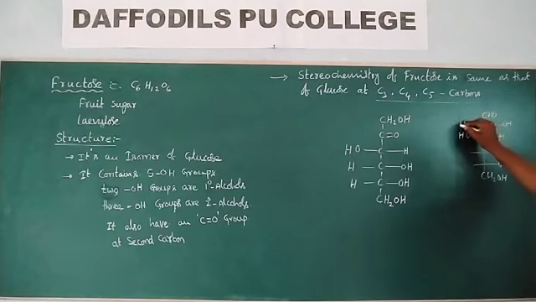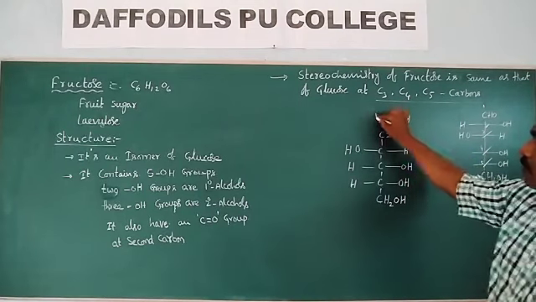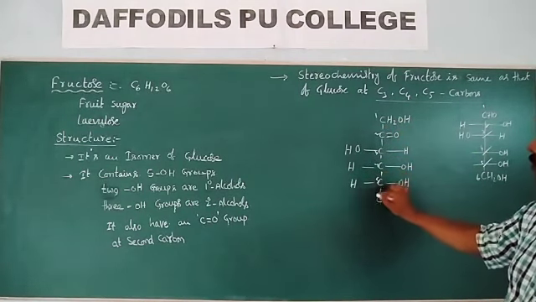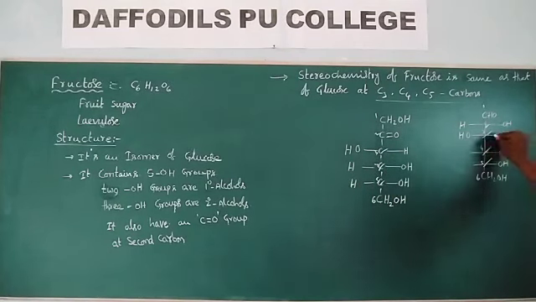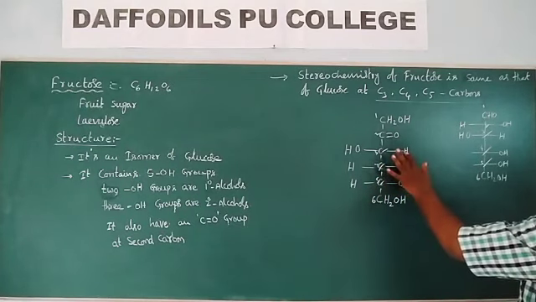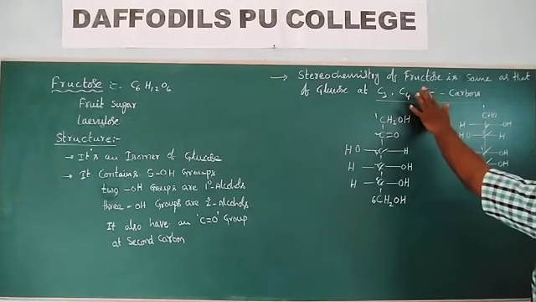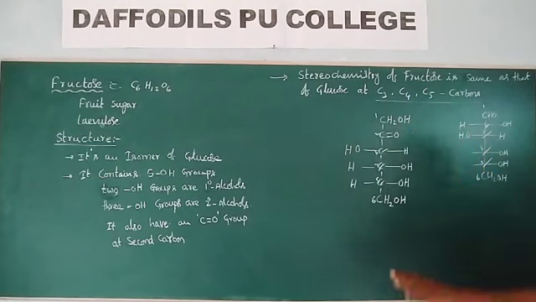This is the glucose structure. First carbon, second carbon, third carbon, fourth carbon, fifth carbon, sixth carbon. Carbons 3, 4, 5 have the same stereochemistry as in glucose. That is the thing they are set in this point. So this is the structure of fructose.